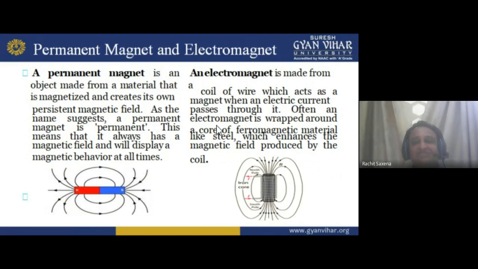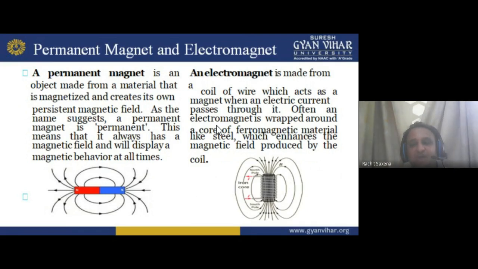Generally we use steel because steel is good. Iron we use for the small cases, for example a small transformer, or the transformer which is used for project purposes, or a transformer which is used for domestic appliances, meaning a step down transformer. So in the formation of the transformer, if we want to make a core, then we use iron.